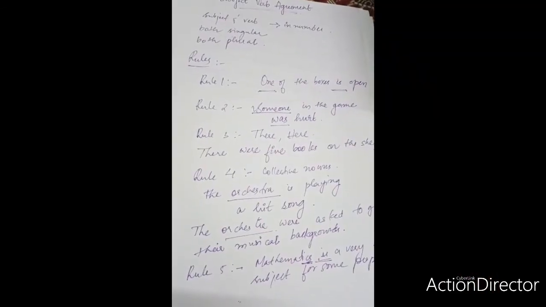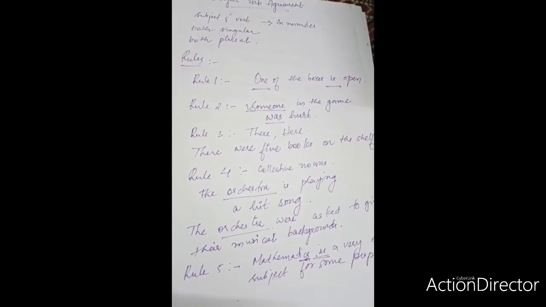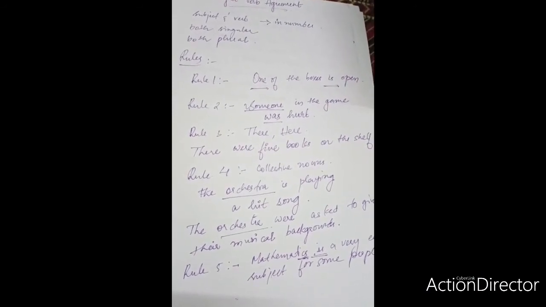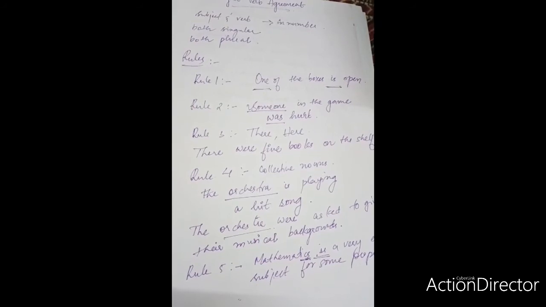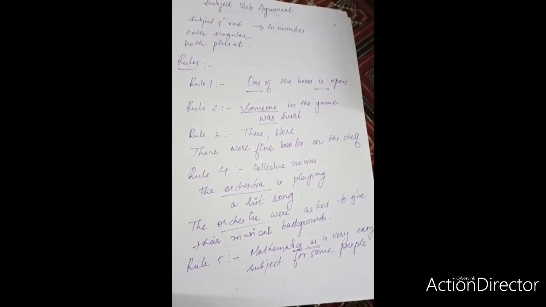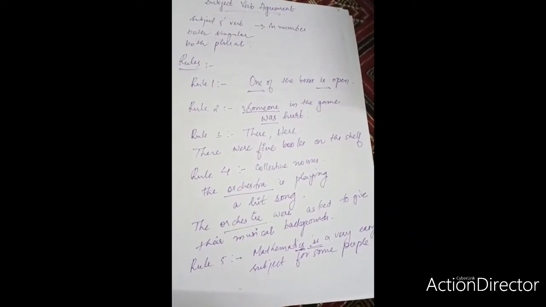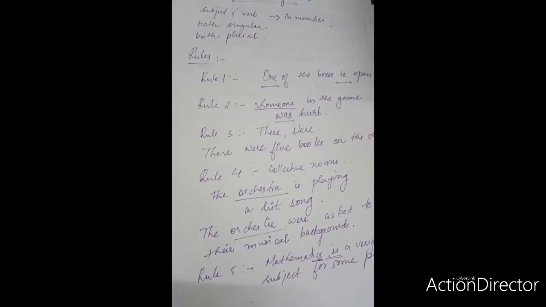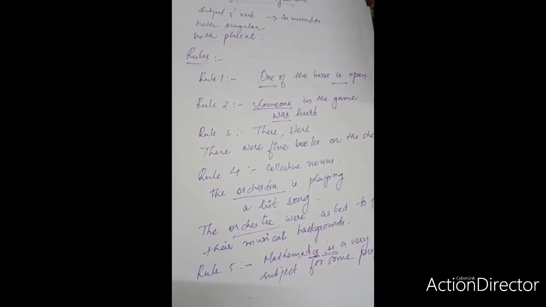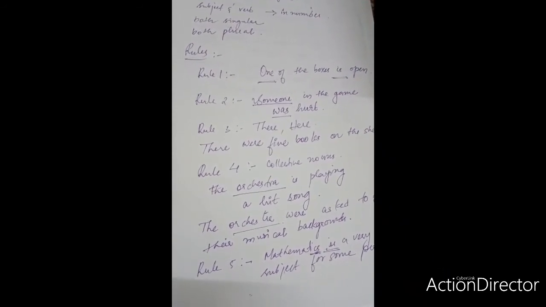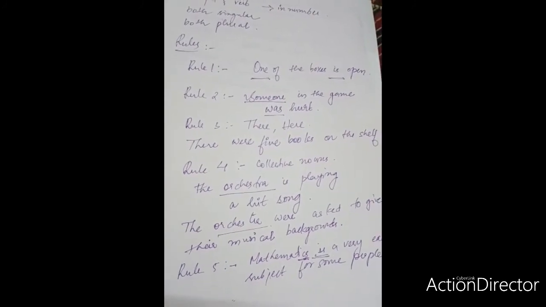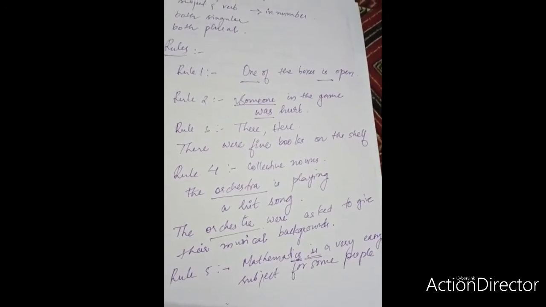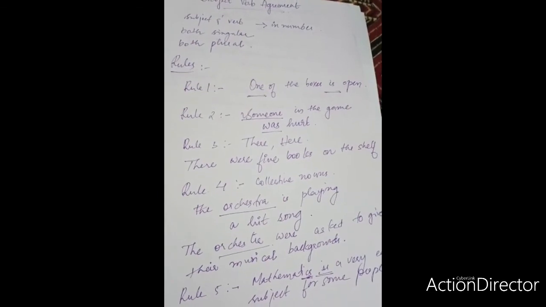So these are the rules that we have to keep in mind while subject-verb agreement is taken into consideration. The only thing we have to remember is subject-verb agreement means the subject and the verb must agree in number. That is, both need to be singular or both need to be plural. If the subject is singular, the verb must be singular, and if the subject is plural, the verb must be plural. That's the only thing we have to keep in mind. So that's all about subject-verb agreement.